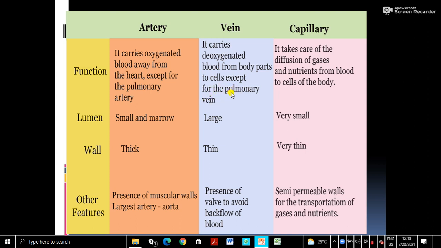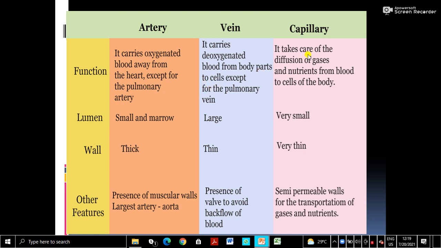The question can come for commenting. All veins carry deoxygenated blood, but the pulmonary artery carries pure blood. Comment on it, give reason, can be asked. Same thing here: all arteries carry pure oxygenated blood, but the pulmonary artery carries deoxygenated blood. Give reason. So this kind of question can come.